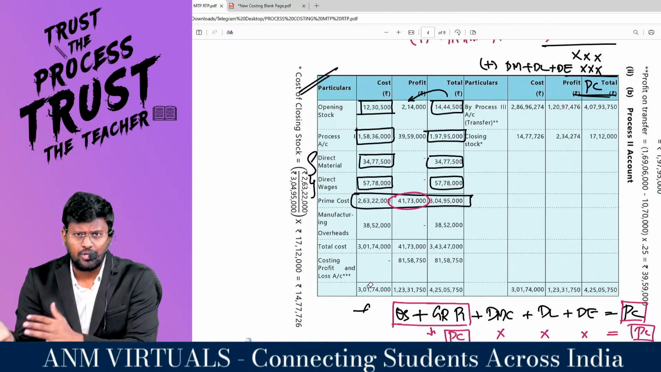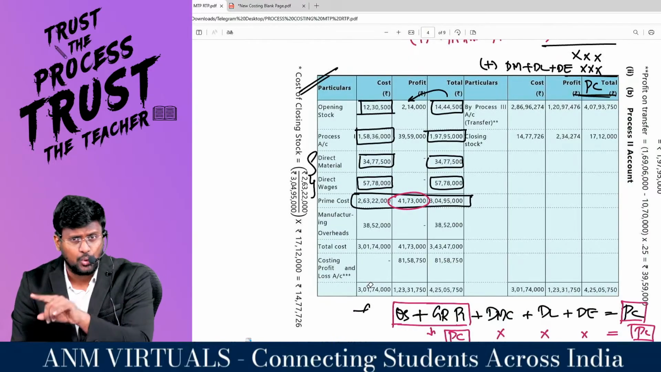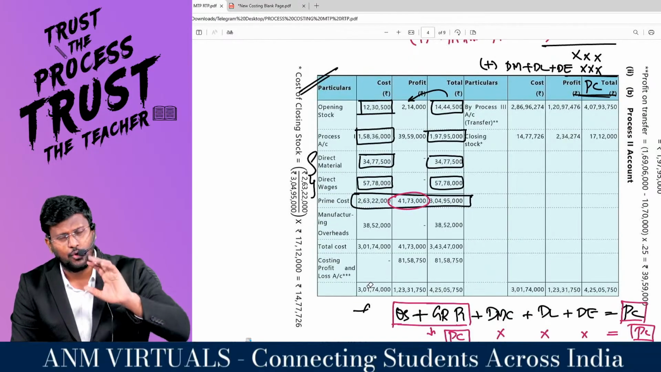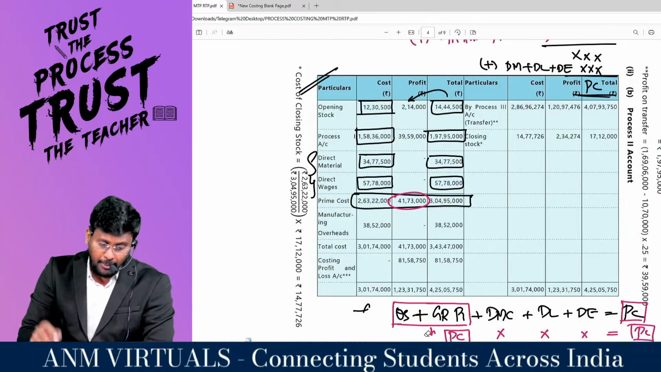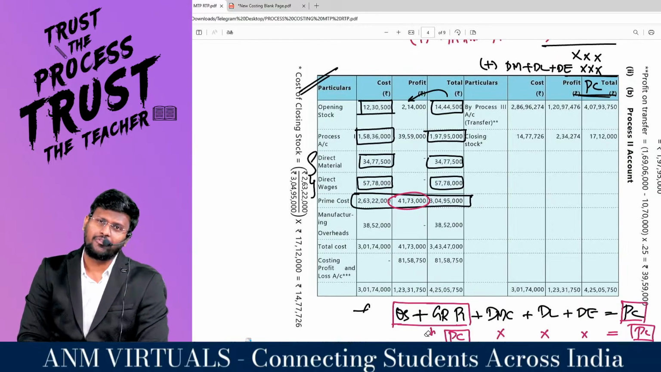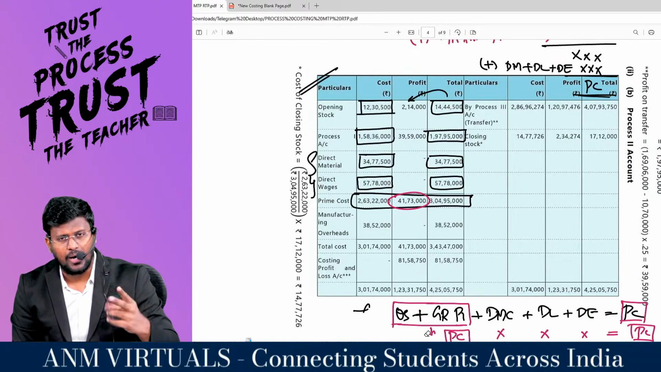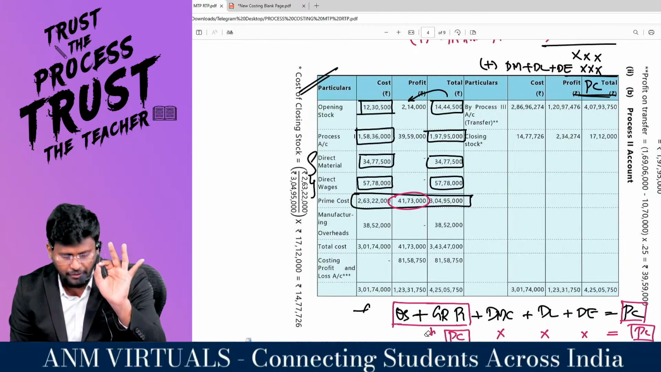What I did in process number 1, I can't do for process number 2, because in process number 1 there is no inward, only self manufacturing. Since it is only self manufacturing, for closing stock there is no need to book the unrealized profit. But process number 2's closing stock may comprise opening stock, goods received from process number 1, or self manufacturing. Surely there will be unrealized profit in the closing stock.